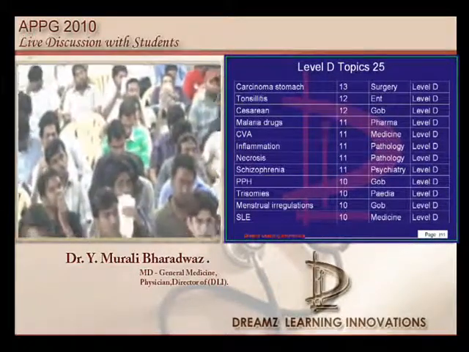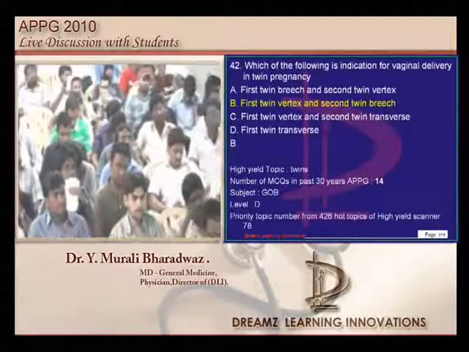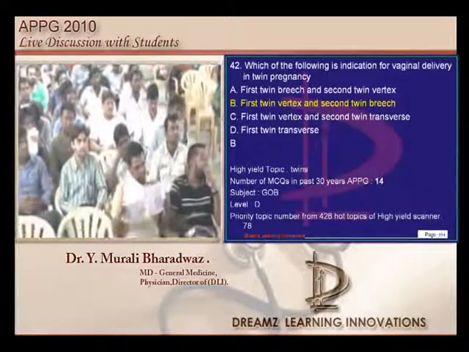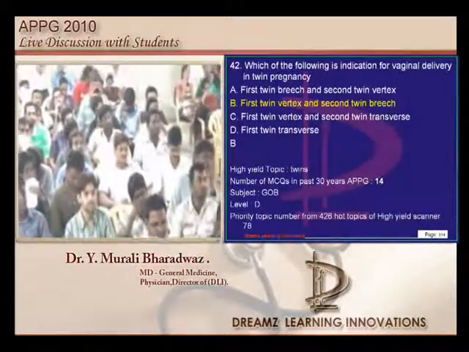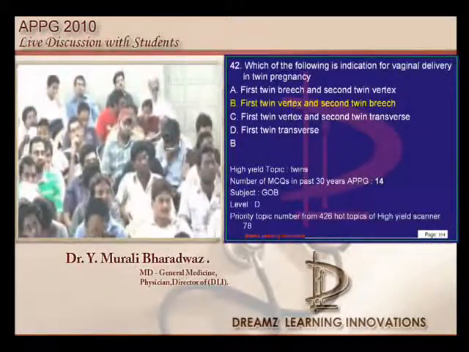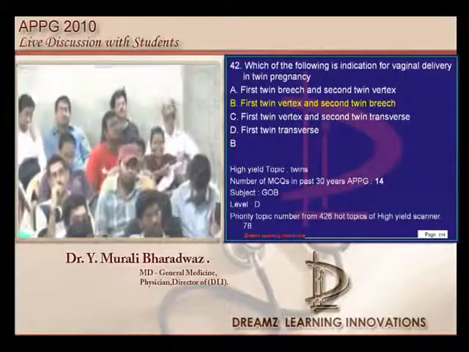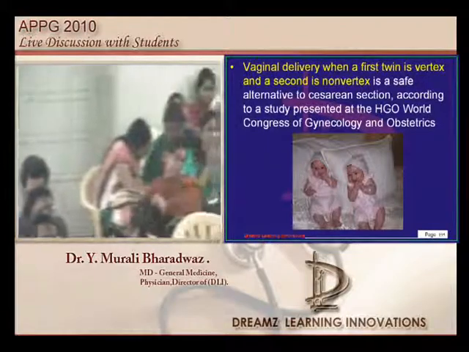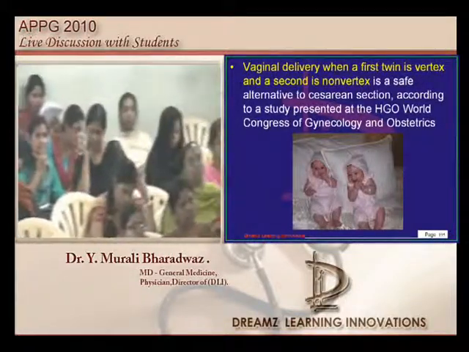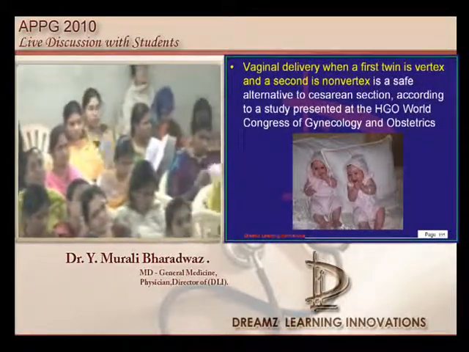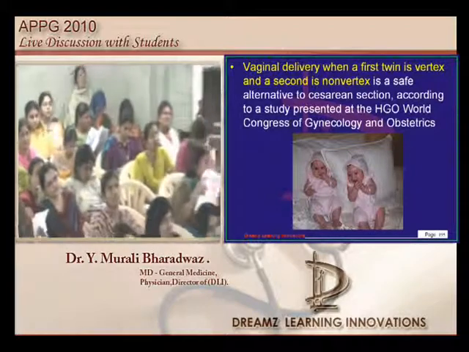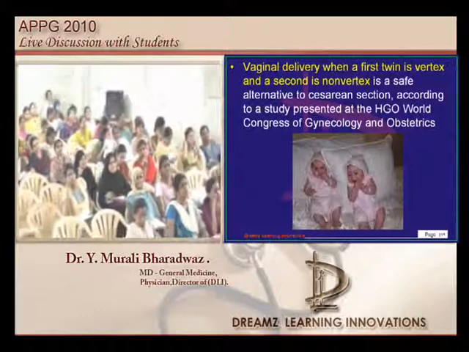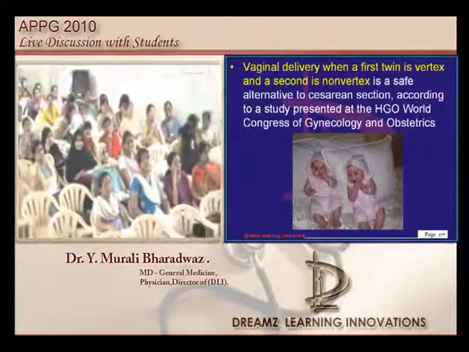There are twin questions on twin pregnancy. If we do them wrong, 2 answers are wrong, 2 marks are gone. When will you do vaginal delivery in case of twin pregnancy? At least if the first twin is vertex and the second twin is breech, that is sufficient reassurance to do a vaginal delivery. That was not there in the options.